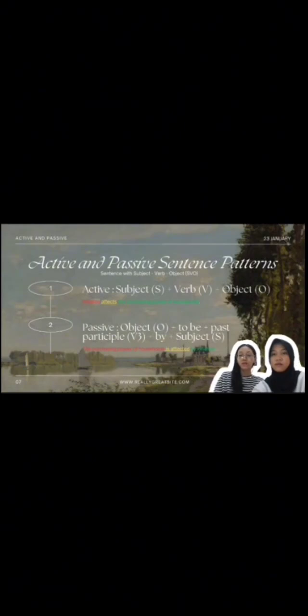Then the difference between active and passive sentences is in the words affects and is affected. It is important to remember that passive sentences are often used to emphasize the object being acted upon, not the subject performing the action. Further explanation will be given by my partner.